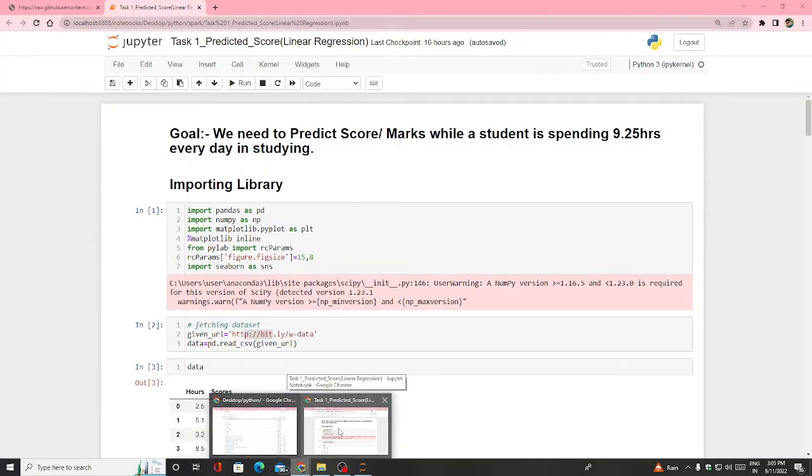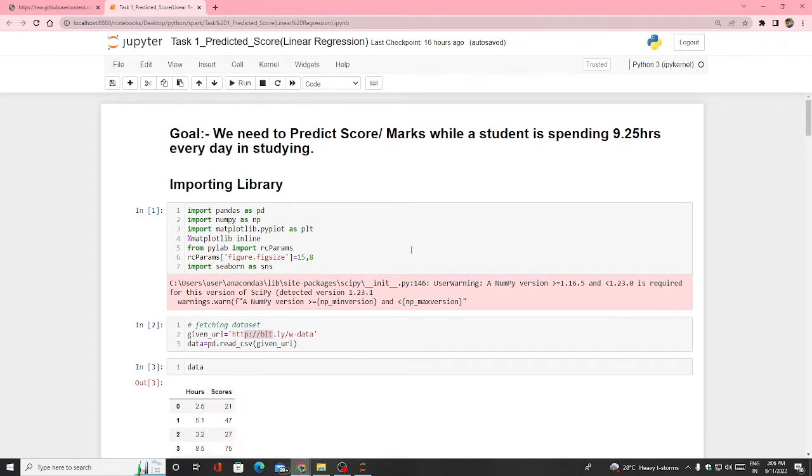Everyone. Hi, my name is Raja, and today I'm going to show you one project where a student gets some marks. So, if a student studies 9.25 hours per day, how much score can he achieve? That prediction I did in Jupyter Notebook. So here I'm going to tell you all the details which I did in Jupyter Notebook in this project.